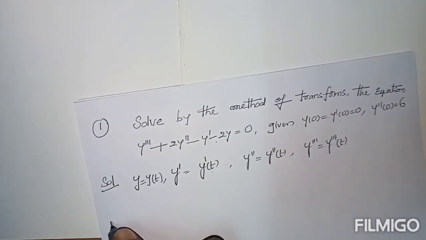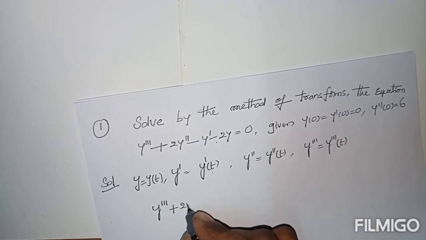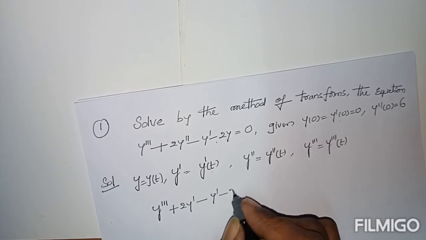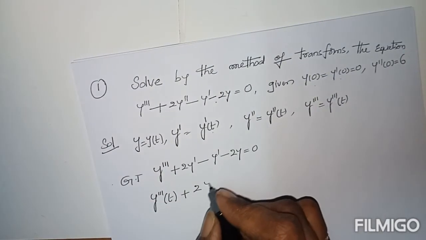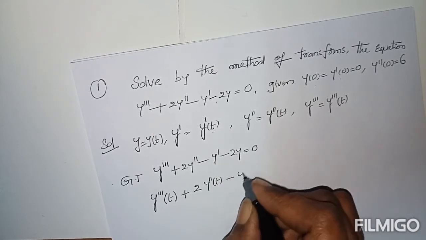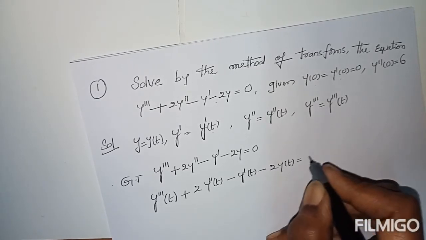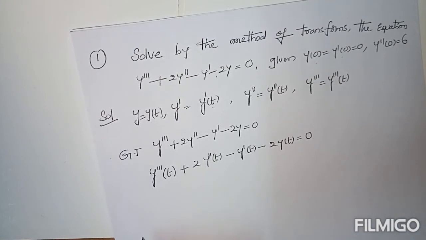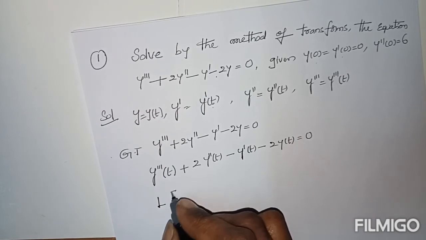First, the given equation can be written as y triple dash plus 2y double dash minus y dash minus 2y. This is the given equation. It can be written as y triple dash of t plus 2 y double dash of t minus y dash of t minus 2y of t. According to the procedure, we have to apply the Laplace operator on both sides. The Laplace operator is nothing but capital letter L.